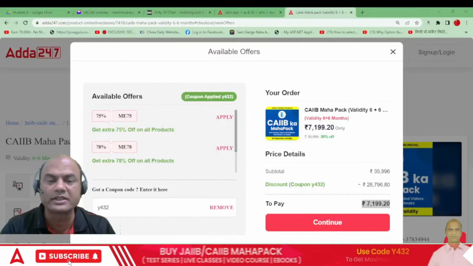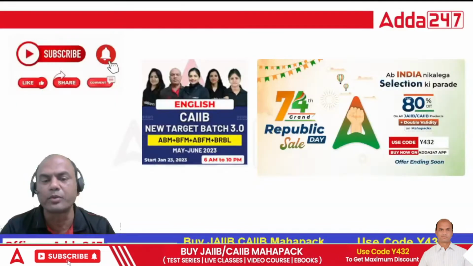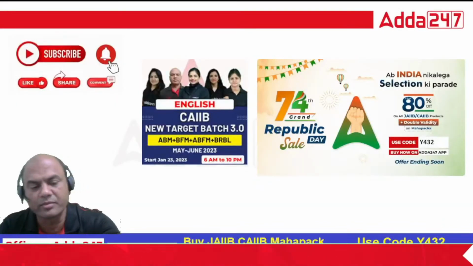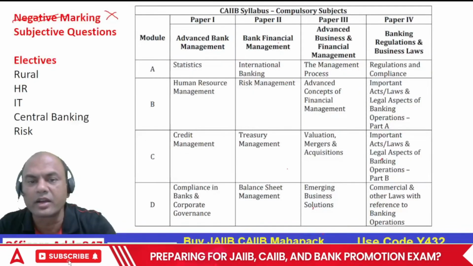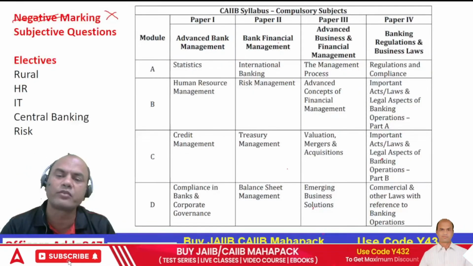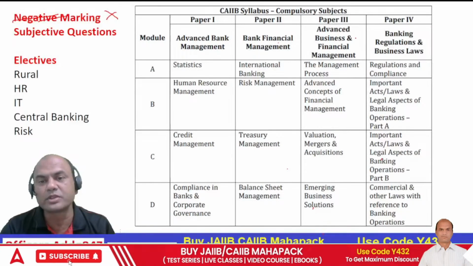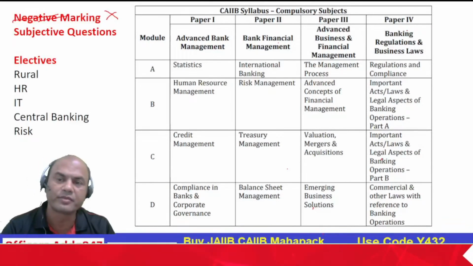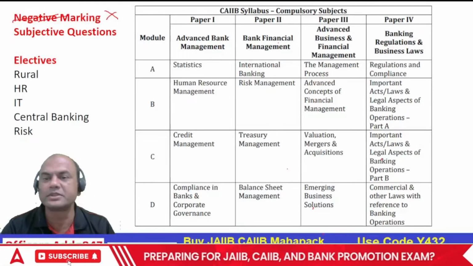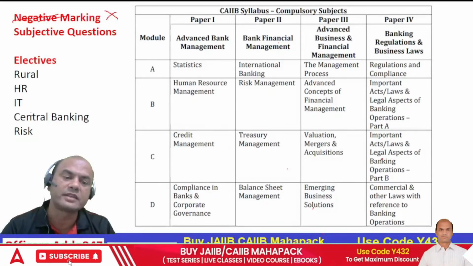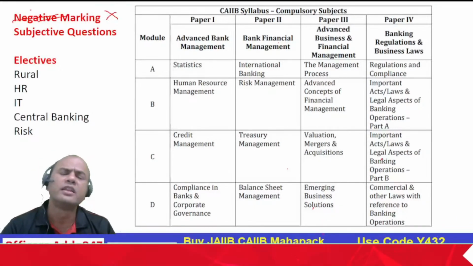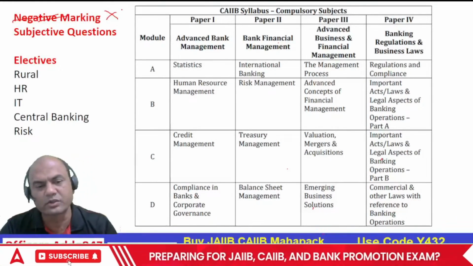Why am I stressing on the batches? Because the portion of CAIIB has changed, and many of us don't know the new portion right now. Under the new portion we have ABM, BFM, ABFM, a new subject, and BRBL, banking regulations and business laws. Also, electives are rural, HR, IT, central banking and risk. There is no retail elective. Subjective questions are there. Negative marking has been removed. That's a good sign for you.